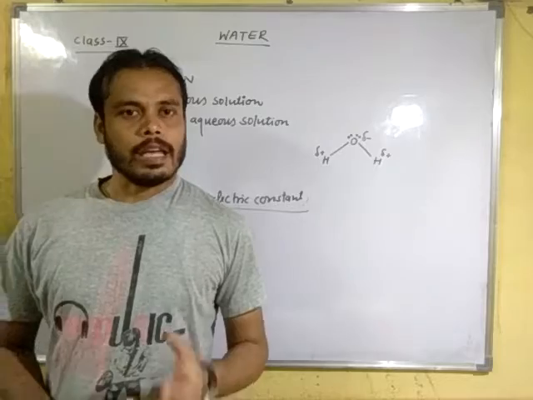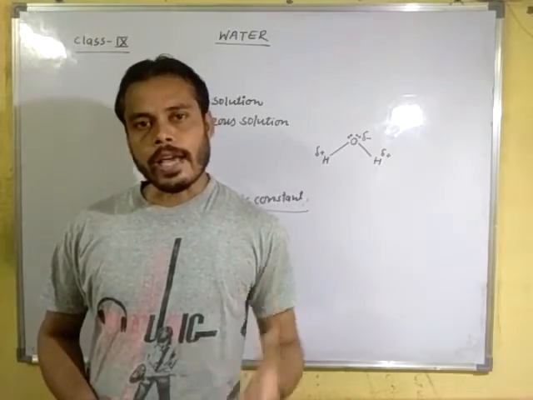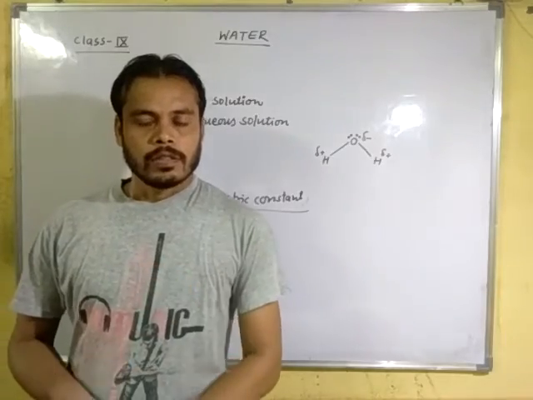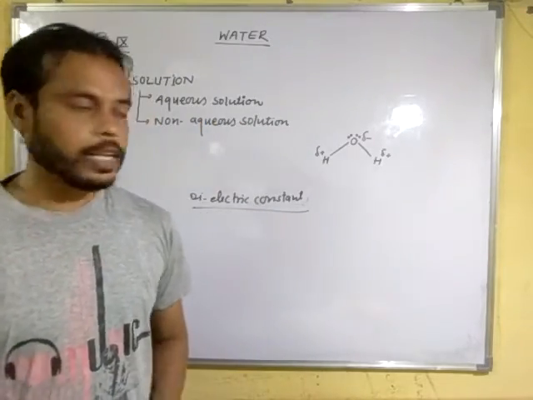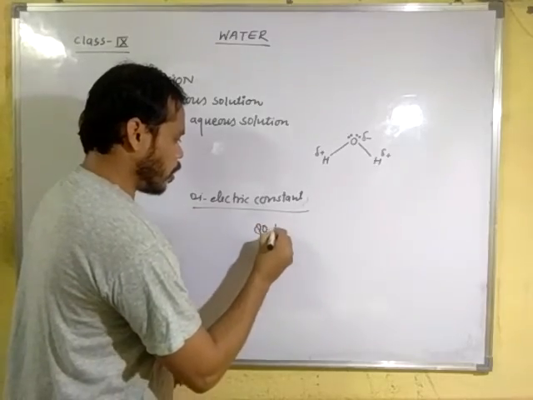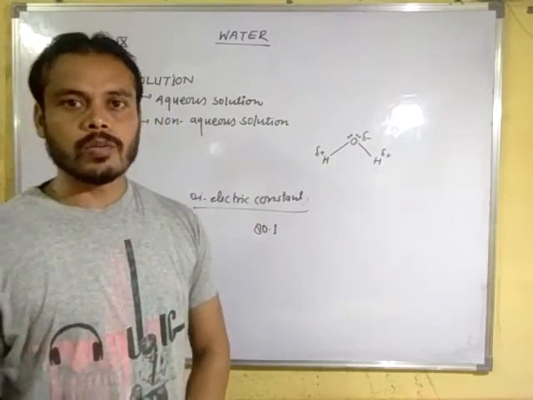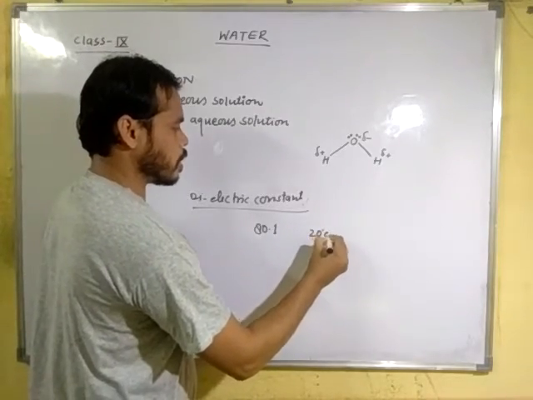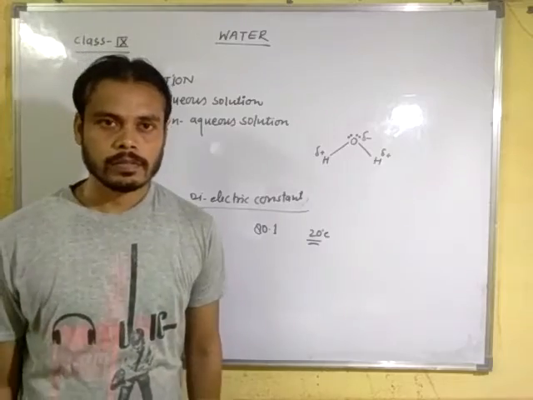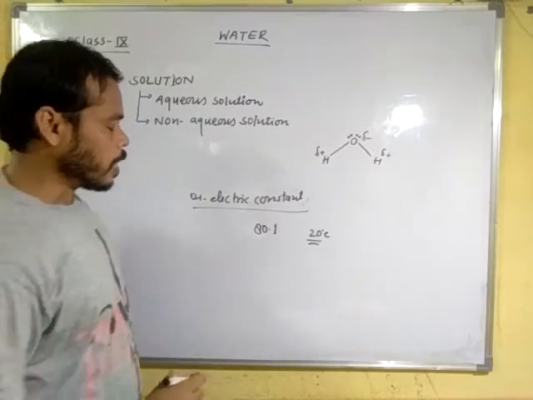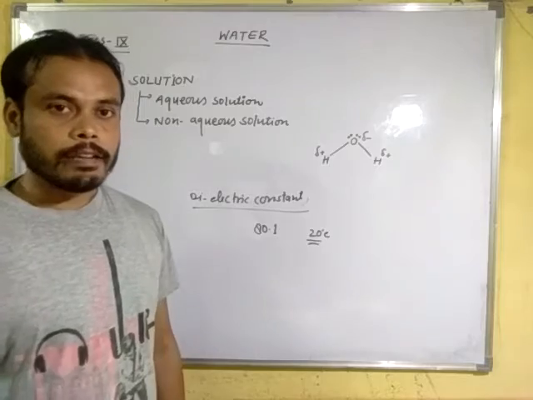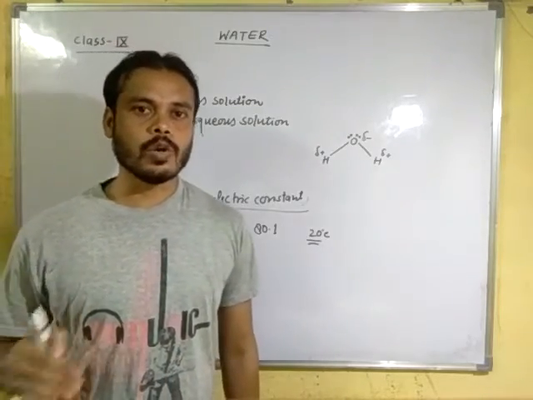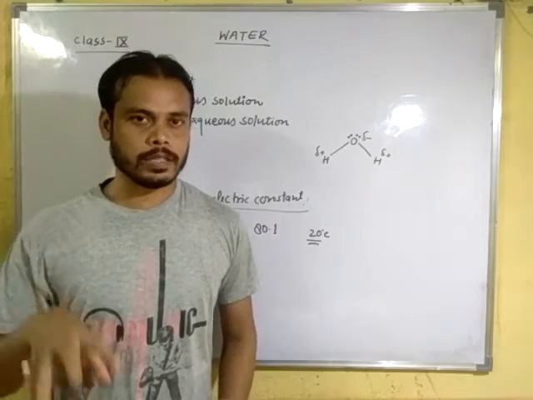And water has a higher dielectric constant than other solvents. Water has a dielectric constant value of 80.1 at 20 degrees Celsius. Due to this, water has a great capacity to polarize the solute particles dissolved in it.